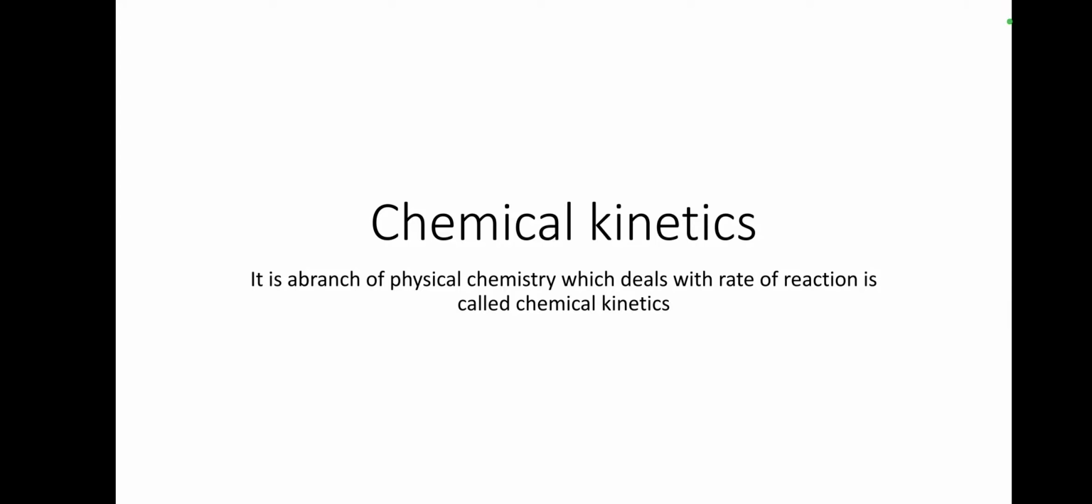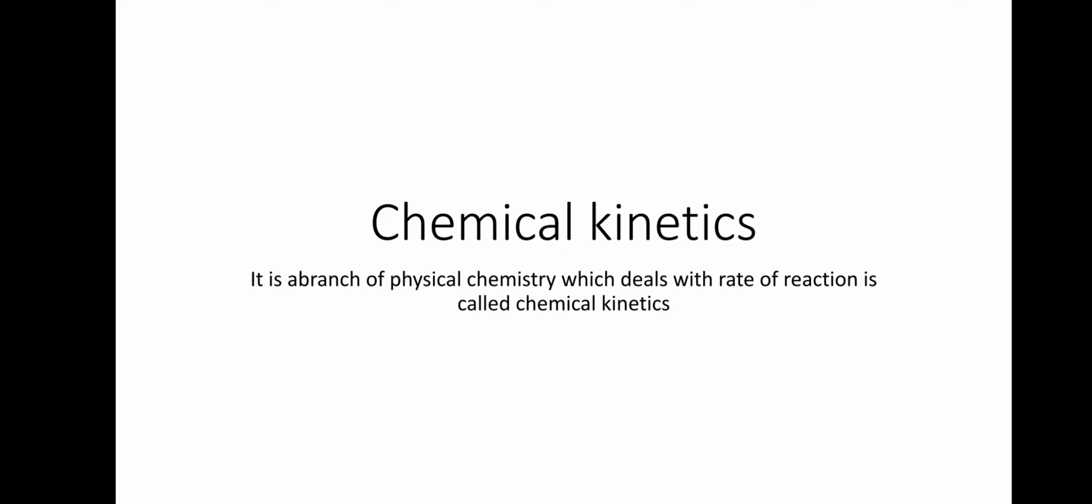So the topic is about chemical kinetics. What is chemical kinetics? It is a branch of physical chemistry which deals with the rate of a reaction. So in chemical kinetics we are going to discuss the rate of a reaction. When a reaction takes place, at how much speed it has taken place, that speed we will note. That is the rate of a reaction.